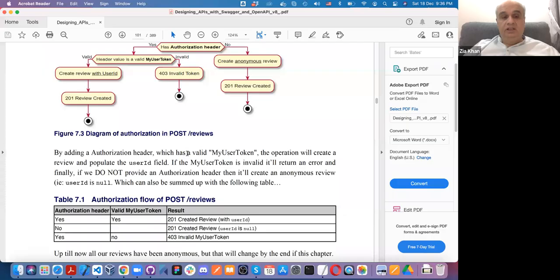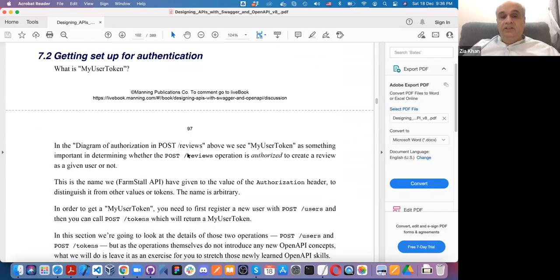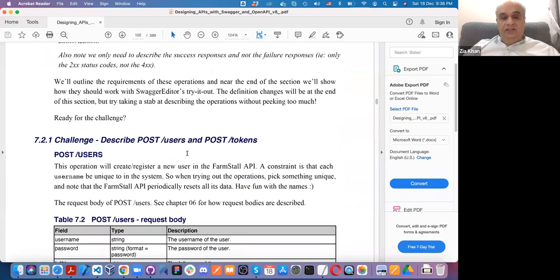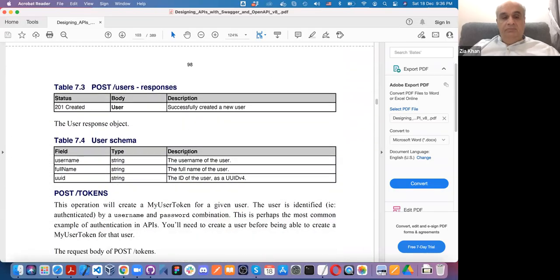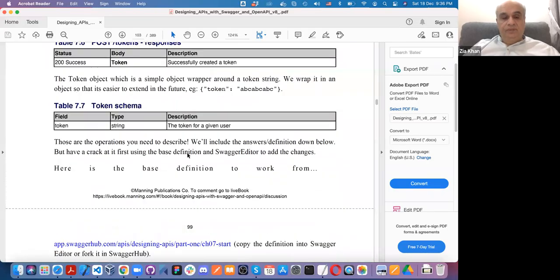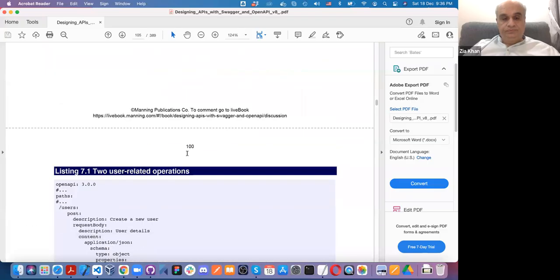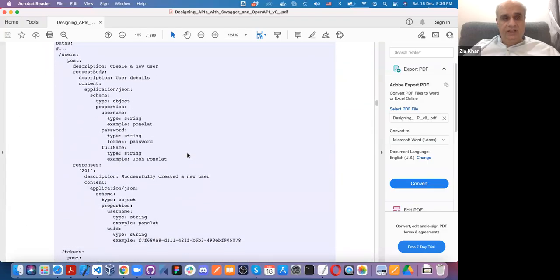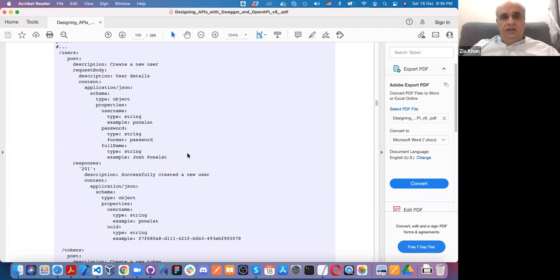Now, how to create the user ID? That has nothing to do with defining the security, but the main thing is that you create two REST-based endpoints for this application. The first one is users post, in which you create a user.